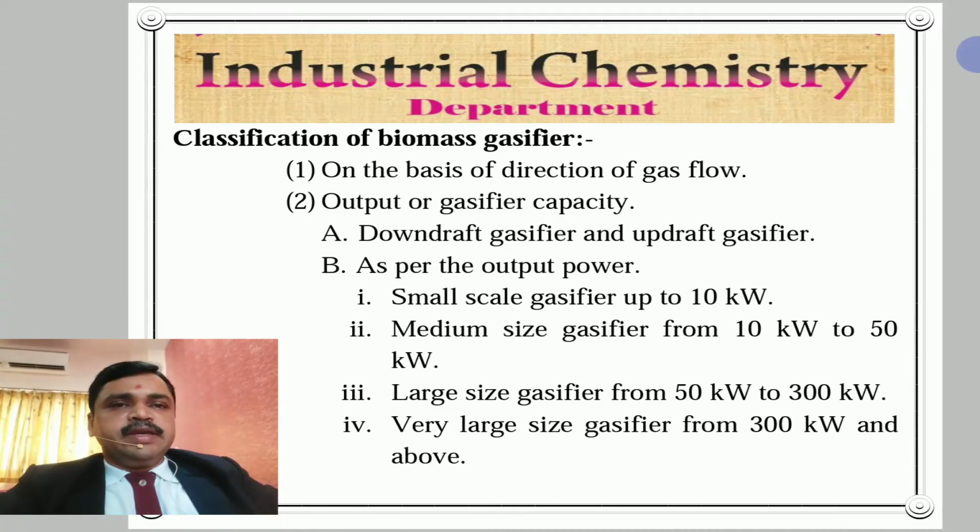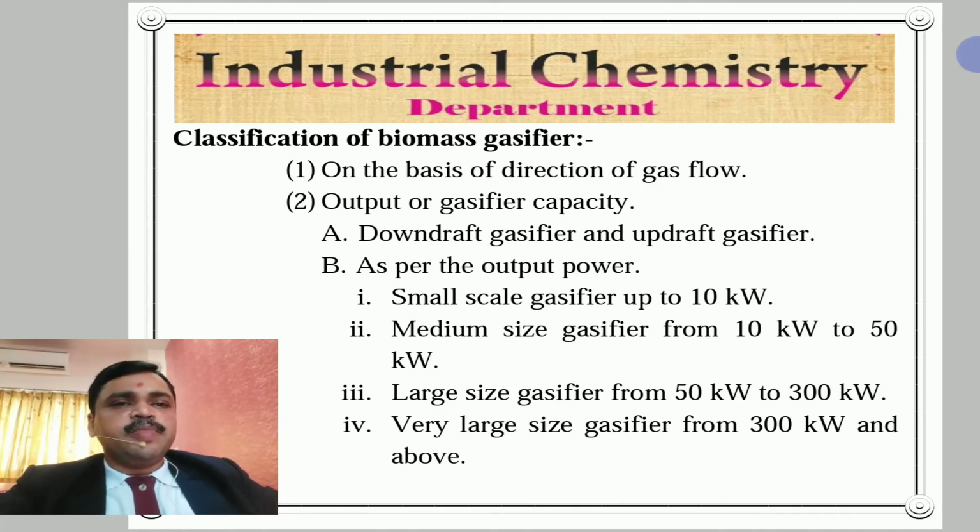Now, the next topic is classification of biomass gasifier. There are two main types of biomass gasifier. Number 1 is on the basis of direction of gas flow. And number 2, output or gasifier capacity.